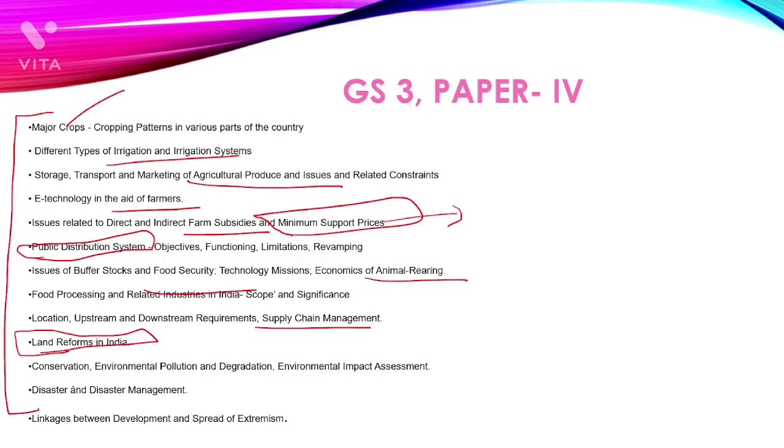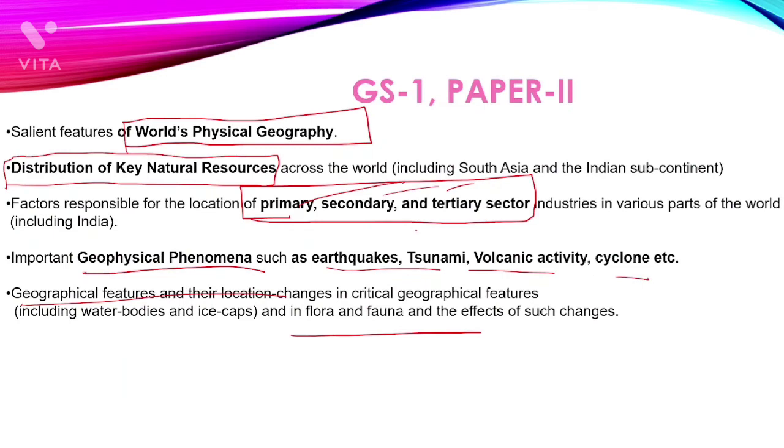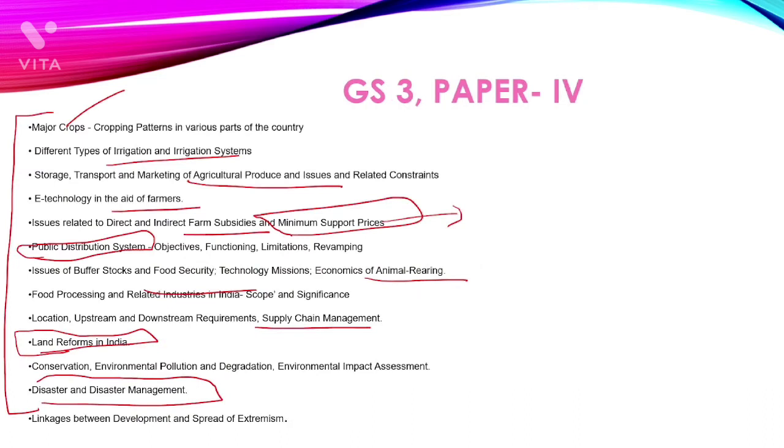Suppose disaster management is there, and similarly in GS1 we have seen volcanic activity and cyclones and all these things. If we do not know those things, how can we connect disaster management with them? If we do not know about disasters, how can we connect disaster management with this?